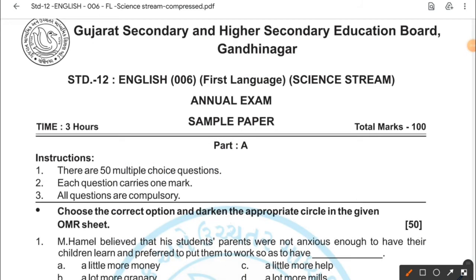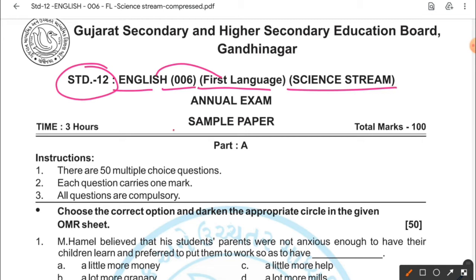Dear students, this is your sample paper given by the Gujarat government for the students of standard 12th English, subject 006, that is your subject code. First language. Remember, in English there are 2 languages, first language and second language. So this video is for the students of English first language and science stream. Remember, I have already posted the video for the commerce and arts streams. So please go and watch. I'll give the link in the description.